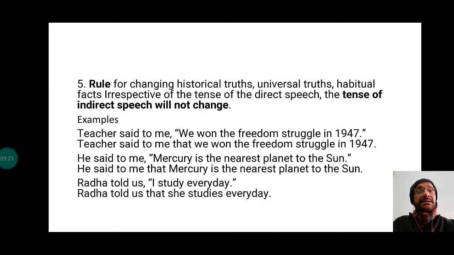So this is what we have for today. Whatever practice books you have, go ahead and practice. When we meet again in our next video, I will come up with some critical examples where multiple tenses are involved and there is a proper conversation where present, past, future, everything is involved. When you have to convert it into a paragraph of reported speech, every sentence that you write has to be assertive and in past tense. How will you do it? That would be the challenge.